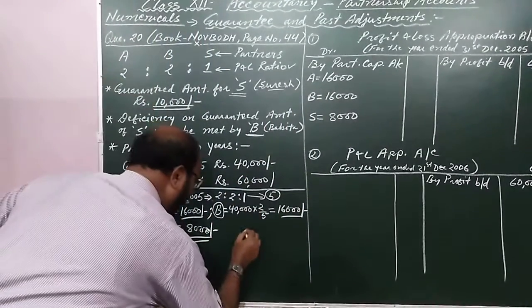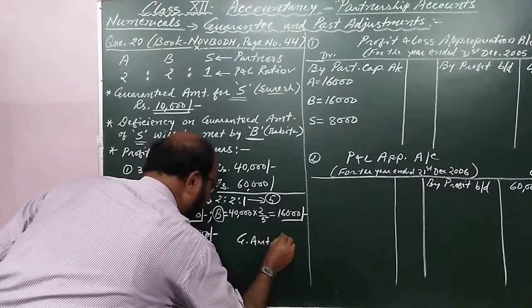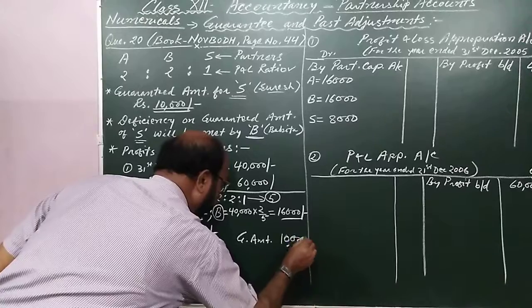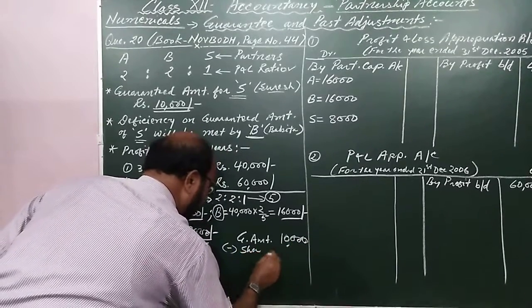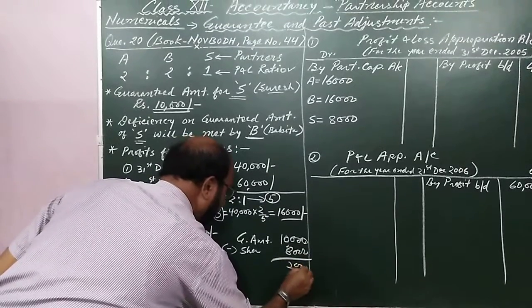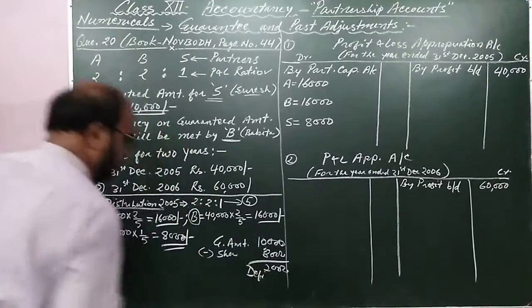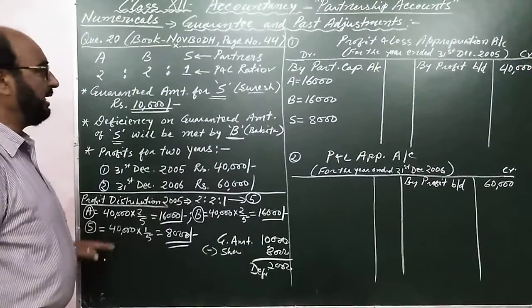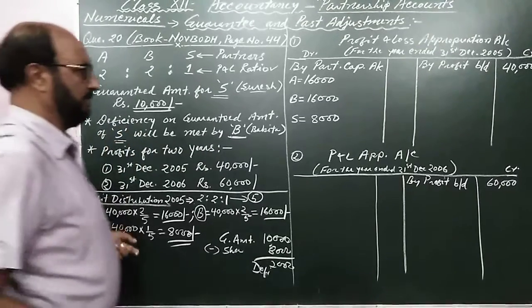So guaranteed amount is equal to 10,000 and the share of S is rupees 8,000, and 2,000 is deficiency. So that will be met by Babita as it is clearly written.